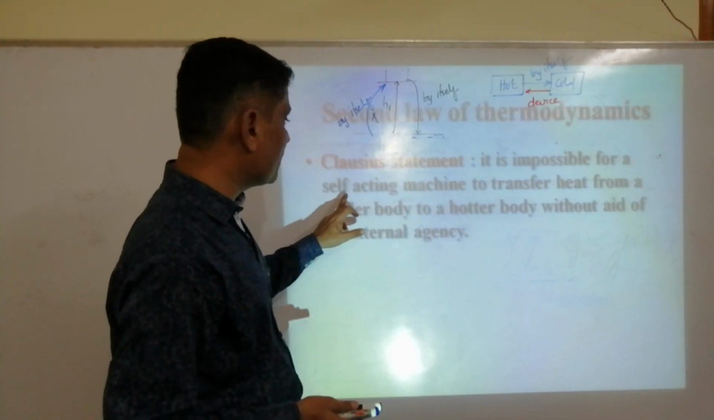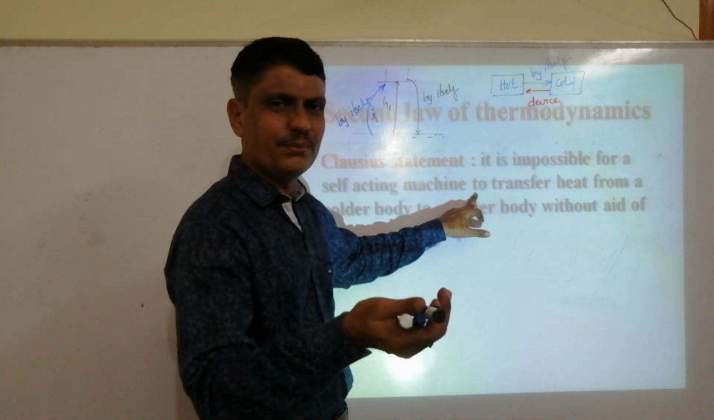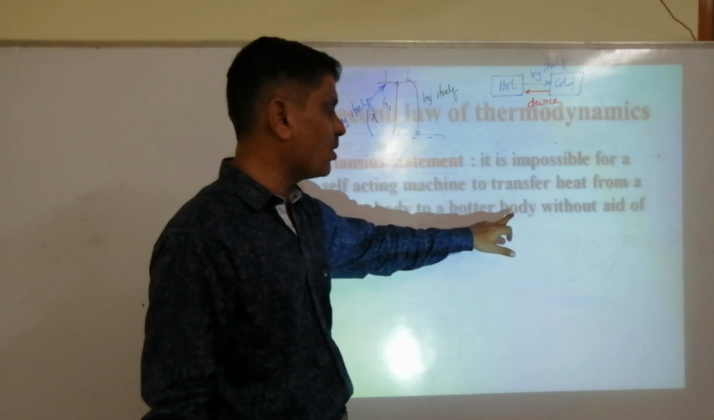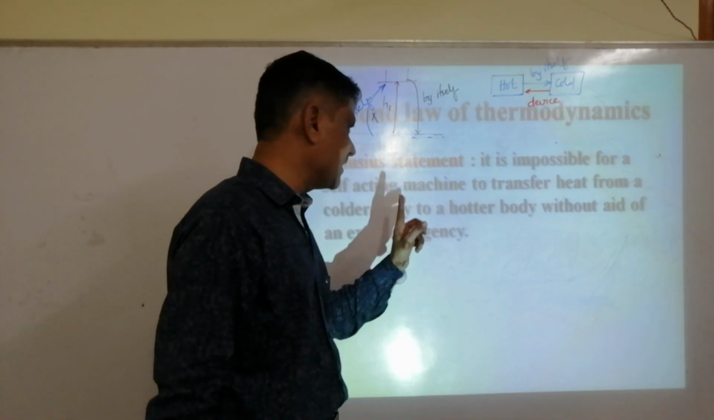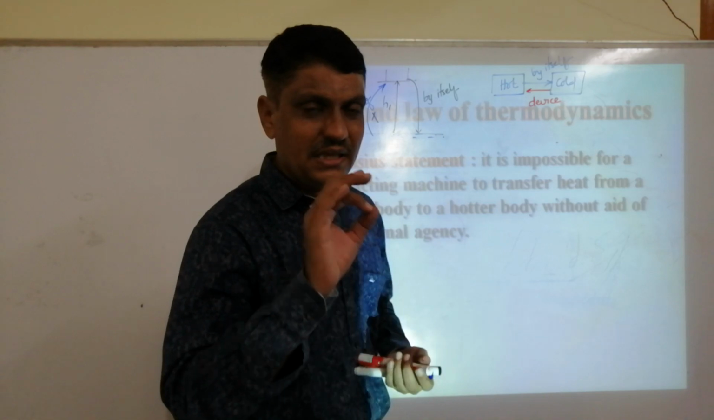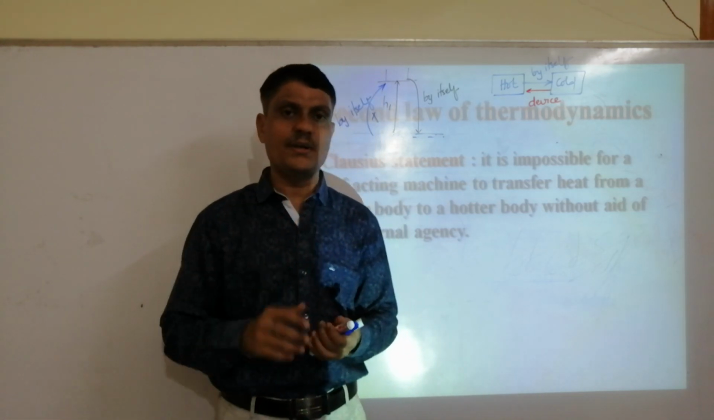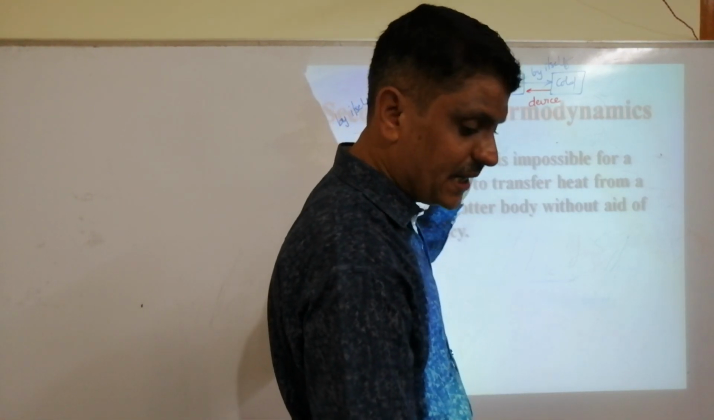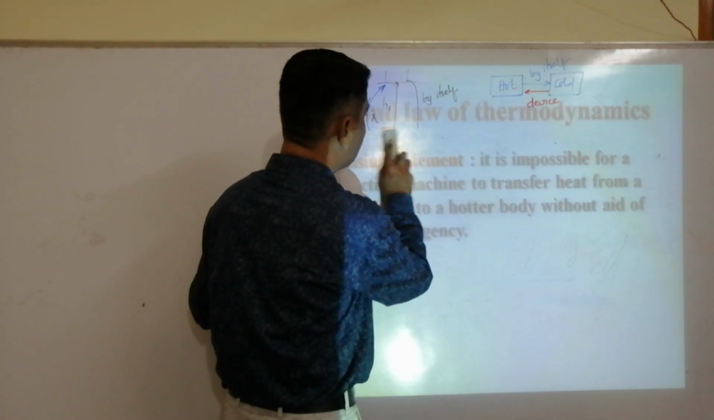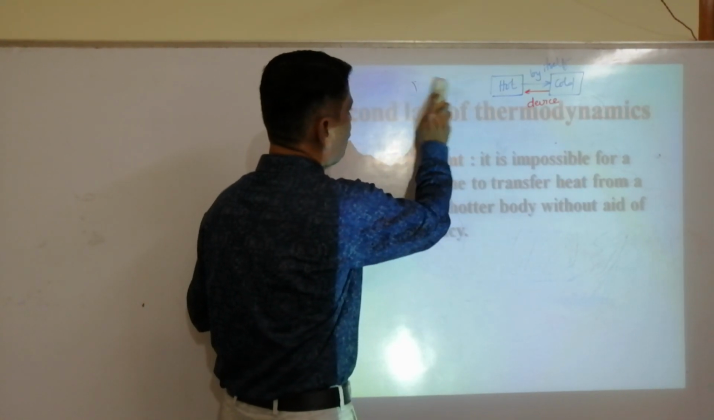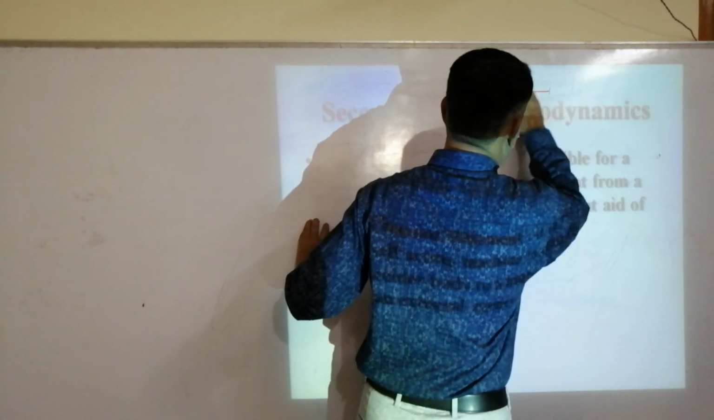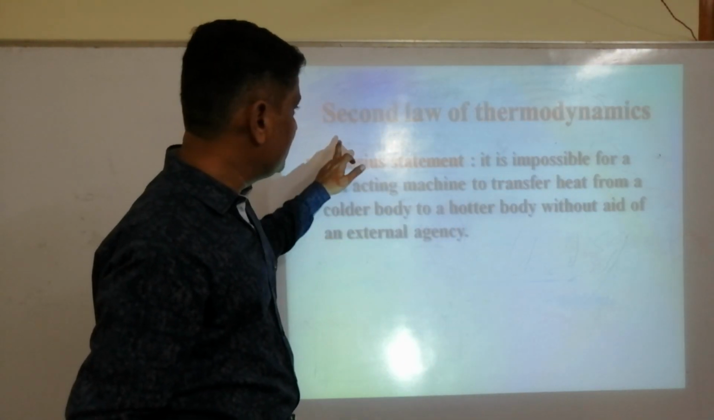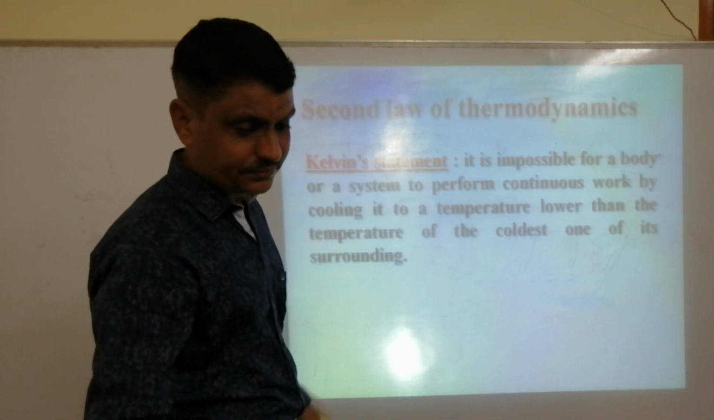It is impossible for a self-acting machine, self-acting meaning by itself, to transfer heat from a colder body to a hotter body without the aid of an external agent. In one word, remember: without an external agent or the help of a device, heat cannot flow from a cold body to a hot body. With the help of a device we can send it. That is the Clausius statement.